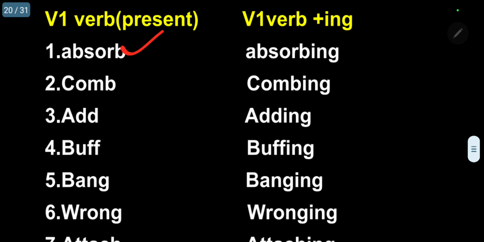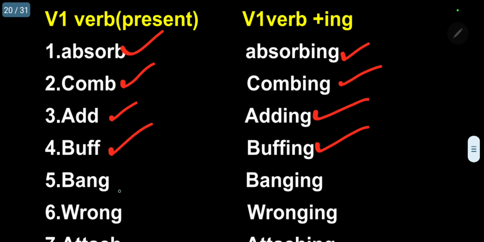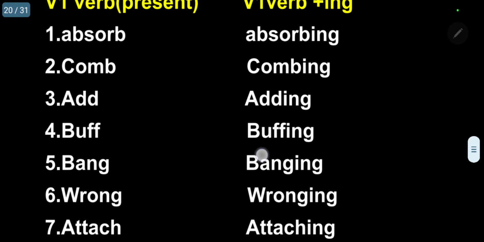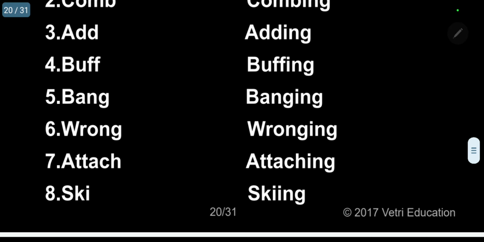Absorb, consonant preceded, so ing, absorbing. Comb, consonant, combing. Add, D consonant, adding. Buff, F consonant, buffing. Bang, N consonant, banging. Wrong, N consonant, wronging. Attach, C consonant, this is different. Please remember, different from that 9 letter.